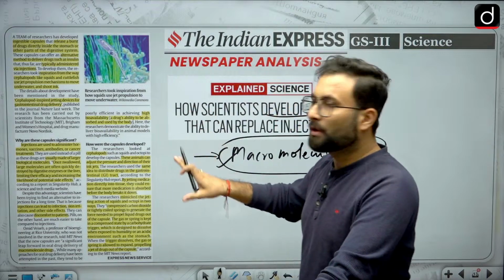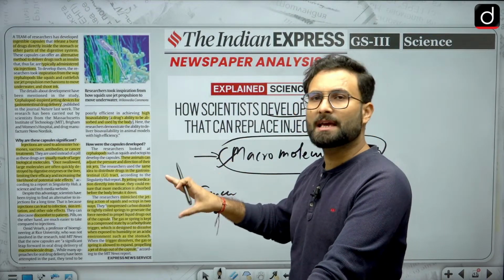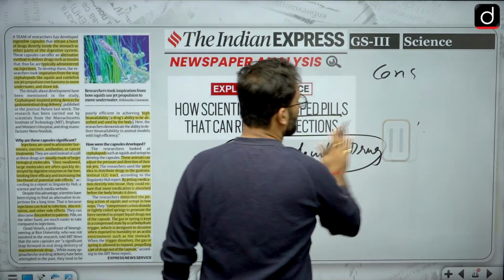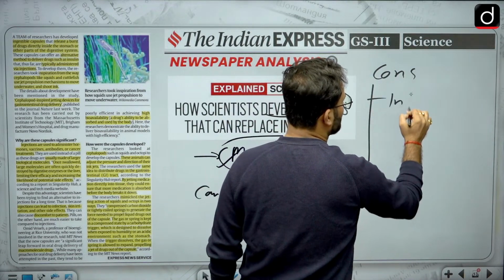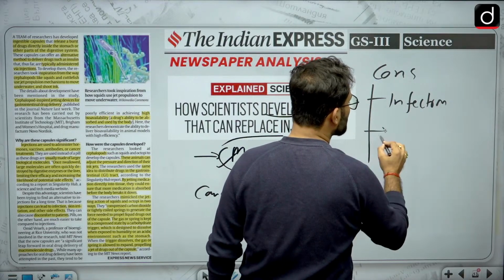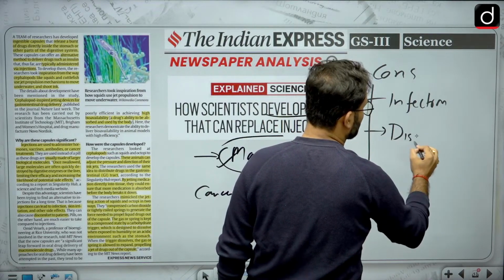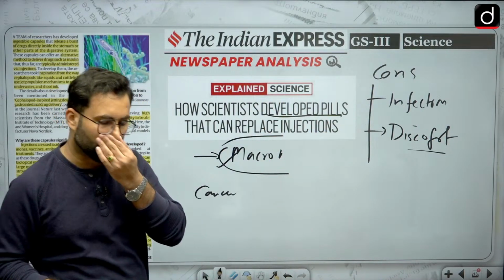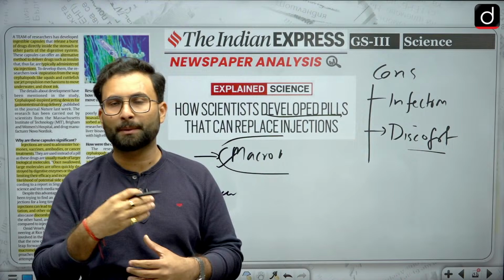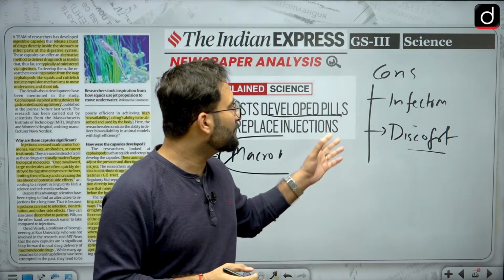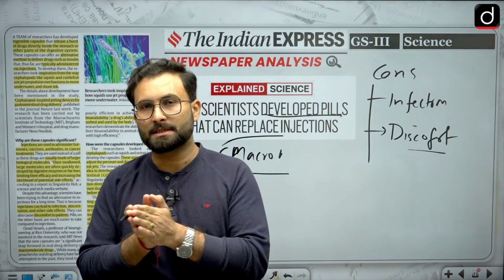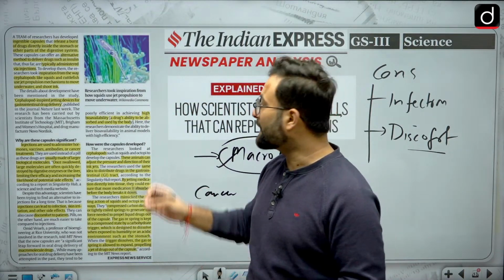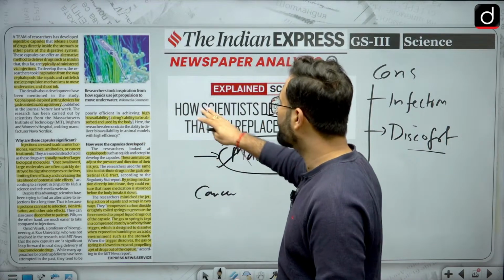Now despite all these things, injections have some cons as well. What kind of cons do they have? One thing is there can be infection. Second, there can be discomfort. Because of the fear of infection, or the discomfort, or if proper precautions are not taken, there can be infections, and that is why doctors and medical practitioners want to go for pills. Scientists also want to go for pills.